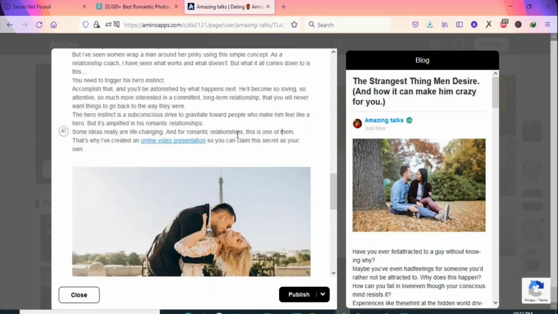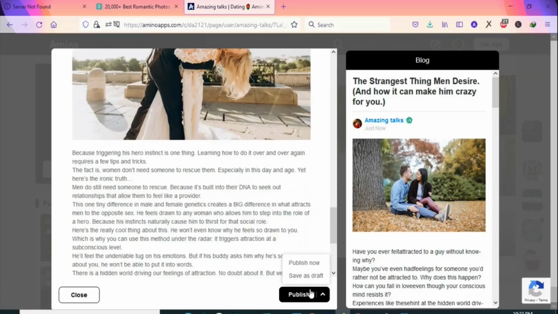So the next thing is to now get this article out there for people to read it and then click through our affiliate links. So you are going to click on publish. You can save it as a draft and then edit it later. But if everything is okay, you are just going to click on this particular button, publish. So let me click on that for you to see. So as you can see, this is how it is going to appear, and you can see the post is going to go live.